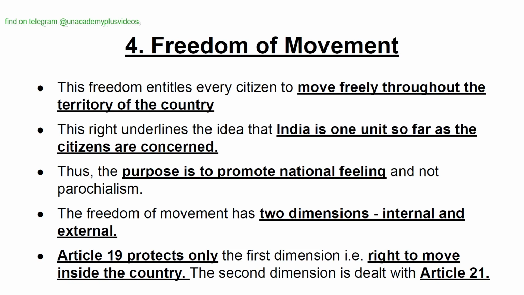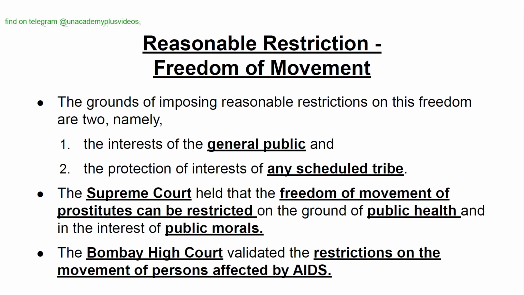The freedom of movement has two dimensions, internal and external. Article 19 protects only the first dimension, that is, the right to move inside the country. The second dimension is dealt with under Article 21. Reasonable restriction, freedom of movement. The grounds for imposing reasonable restrictions on this freedom are two, namely the interest of the general public and the protection of the interest of any scheduled tribe.